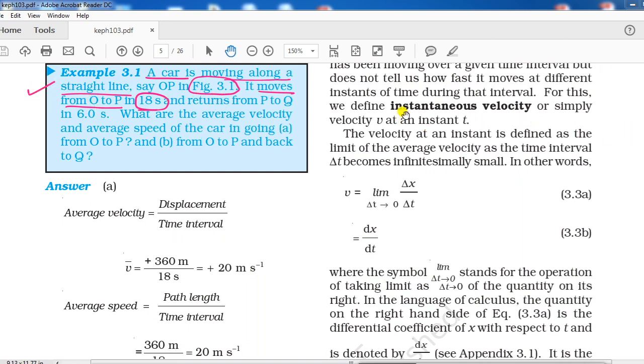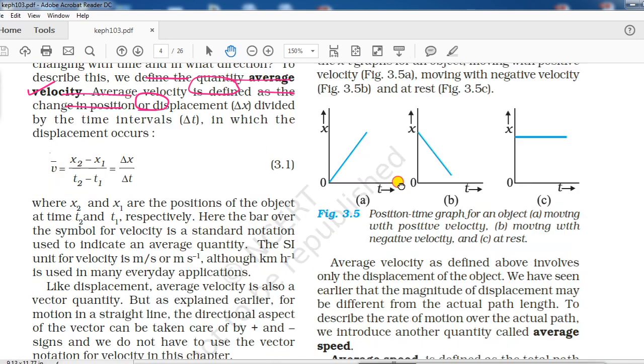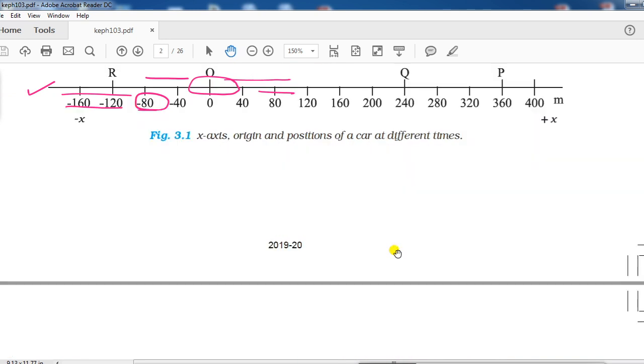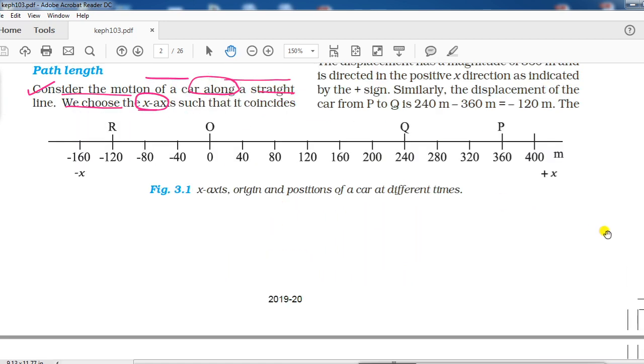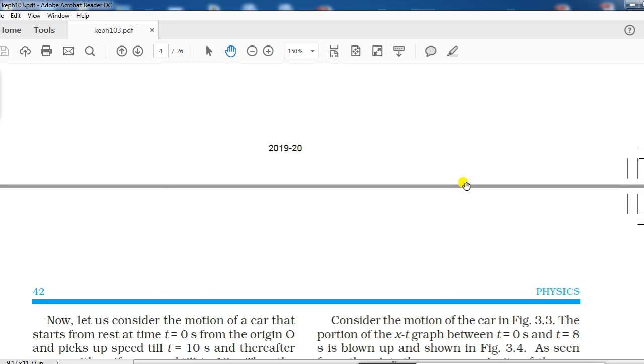Where is this figure 3.1? Might be here. Here we got figure 3.1. In figure 3.1 we can see O is this point, Q is this point, and P is this point, right? Just keep them in your mind. Or we can do one thing. Let us read the question once, what it is saying, and we will come back again to this figure.